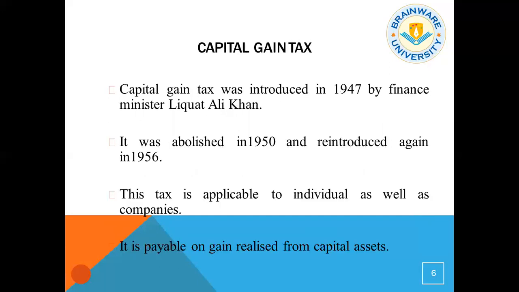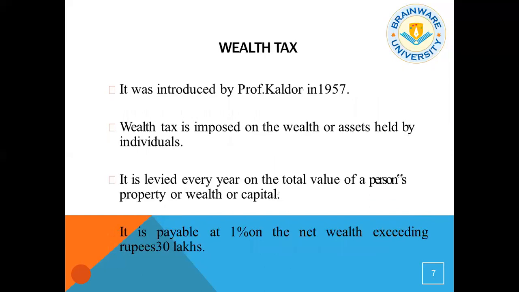Now in the previous class, we learned what capital gain is. It is a gain or loss which an assessee incurs after selling or transferring his capital asset. This capital gain tax was introduced in 1947. Then it was modified and amended in 1950-56. This tax is applicable to individuals as well as companies, and it is payable on gain realized from capital assets, maybe short term or long term.